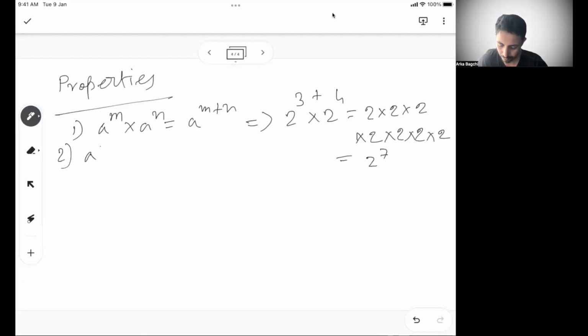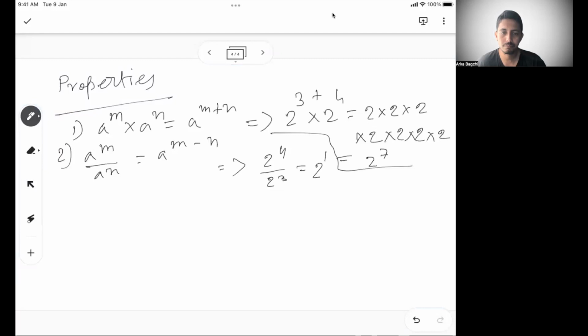The second property says a to the power m divided by a to the power n is the same as a to the power m minus n, right? Again, in the previous example, 2 to the power 4 by 2 cube, we know it's 2 to the power 1, because you have 4 2's on the top and 3 2's at the bottom, which nullifies and gives you one 2, which is 2 to the power 4 minus 3.